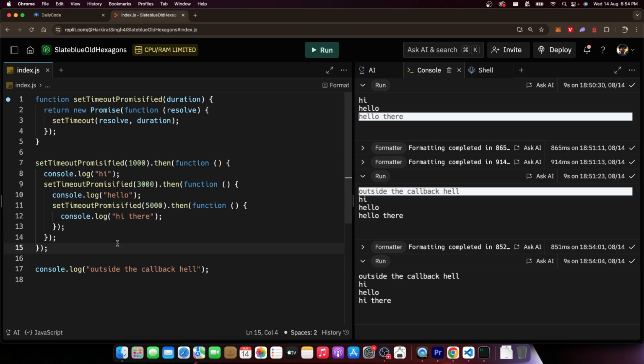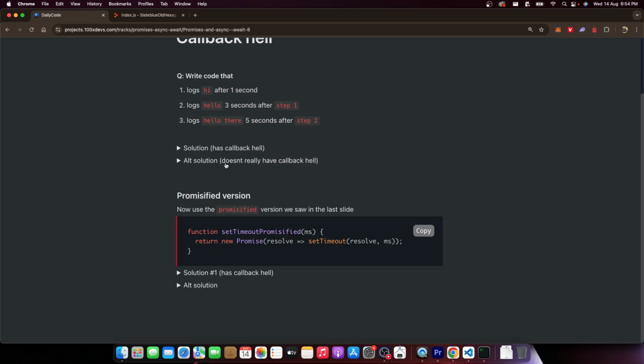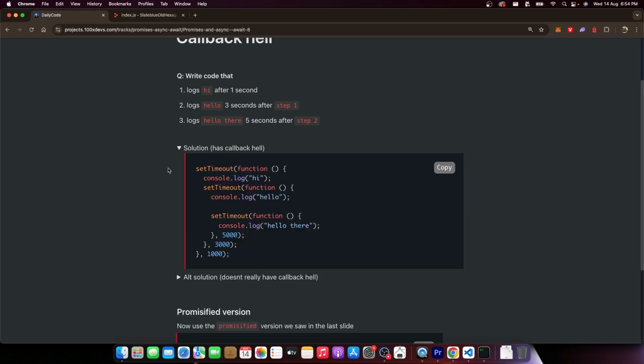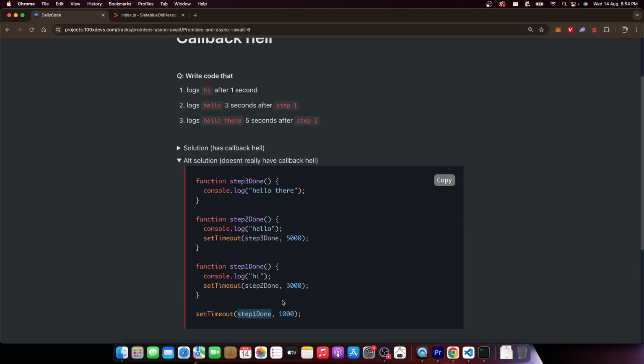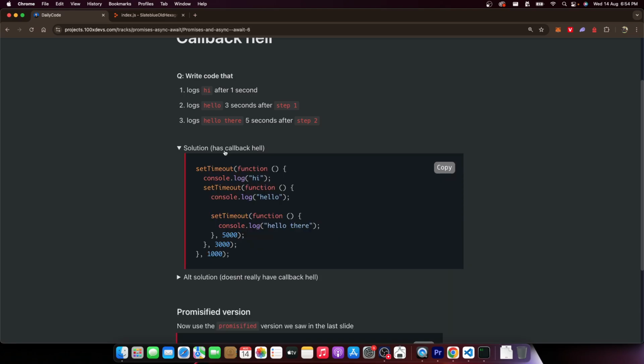But let's say I put a restriction on you. I say, you need to use an anonymous function. So in callback hell, this is all you can do. You cannot do anything better. If I put the restriction on you, you cannot define functions outside. You have to use anonymous functions. Then you can't get rid of callback hell here.